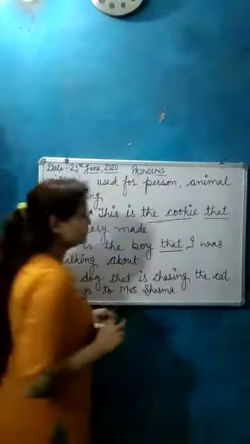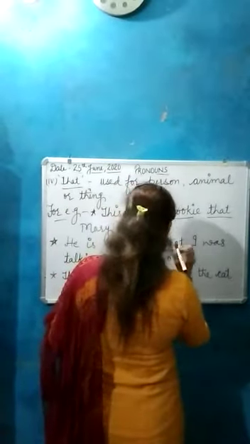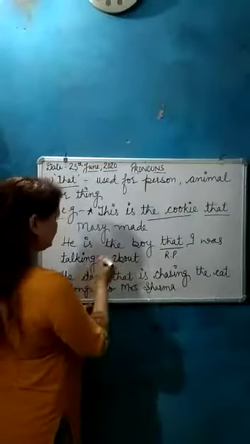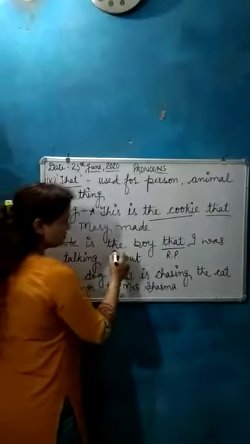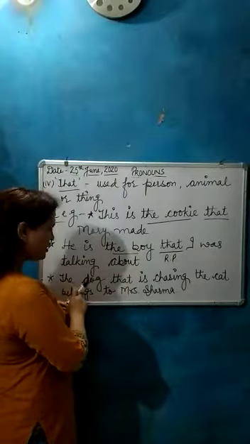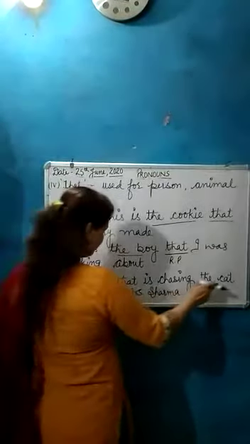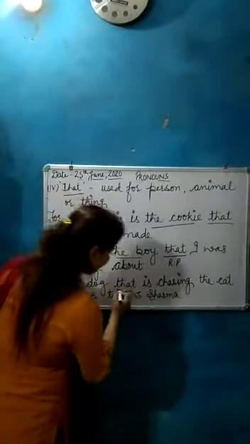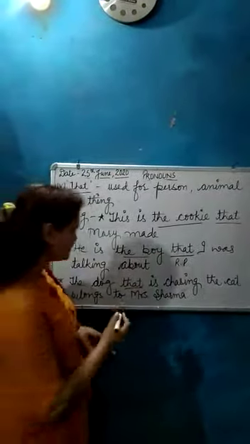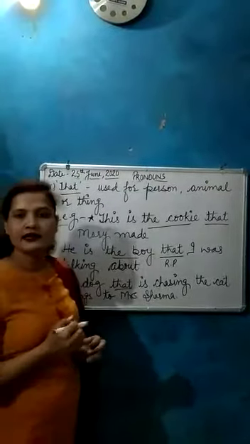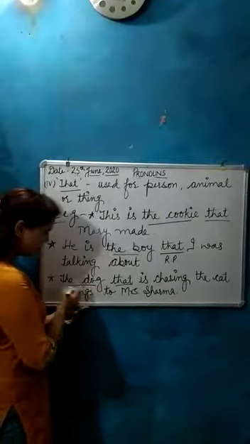That is a relative pronoun, and we use it here for a person, and the person is the boy. The next one is, the dog that is chasing the cat belongs to Mrs. Sharma. Here we use that as a relative pronoun, and it is used for an animal, and the animal is the dog.